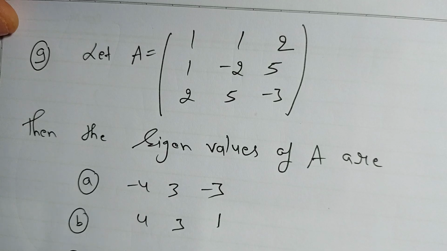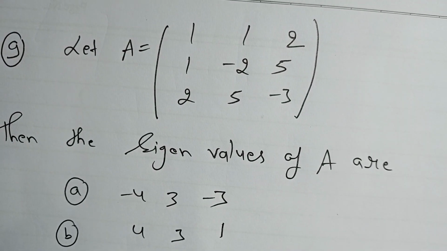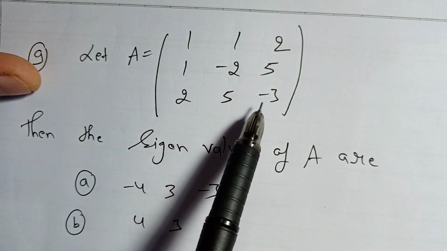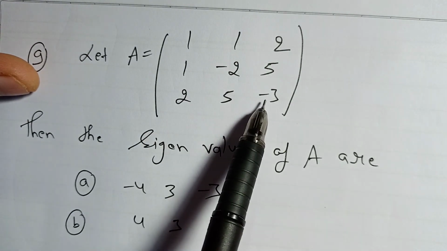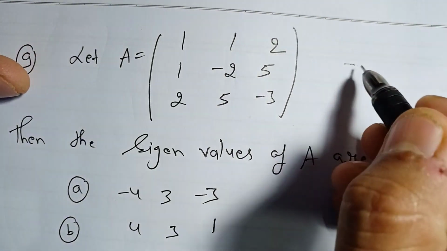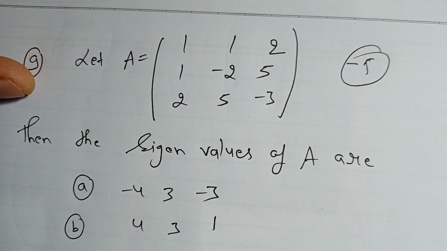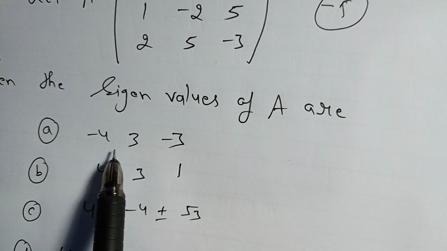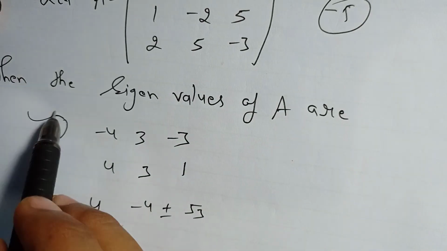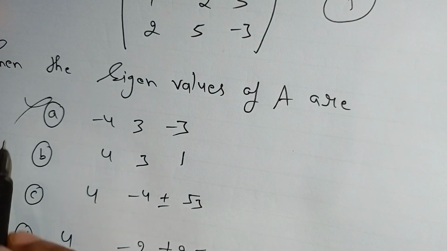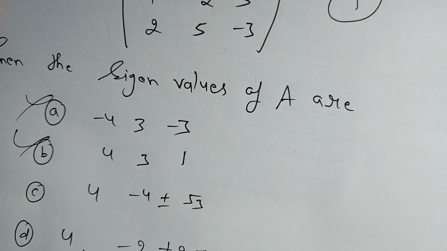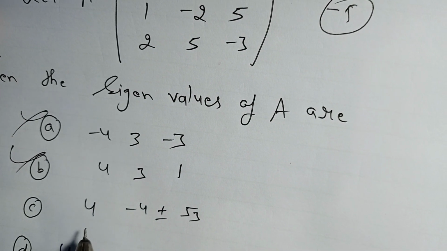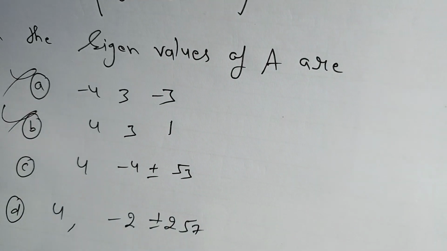Ninth question, let A be the given matrix, then eigenvalues of A. Here we'll use the trace property: minus 3, minus 2, 1. So minus 6 plus 1, so minus 5. So trace is minus 5. We'll see what options are given. Here we have 3 minus 7, so minus 4. No, this is not correct. 4 plus 3 plus 1, 8. No.